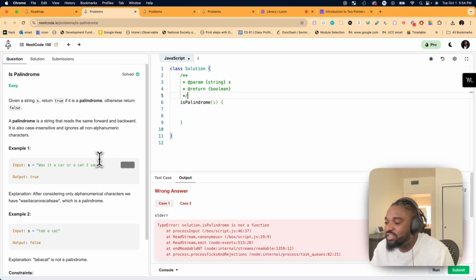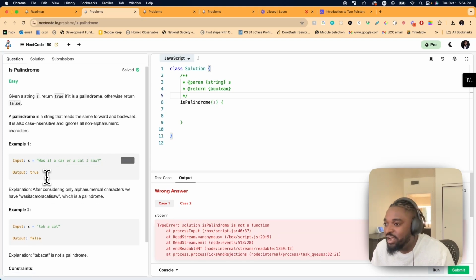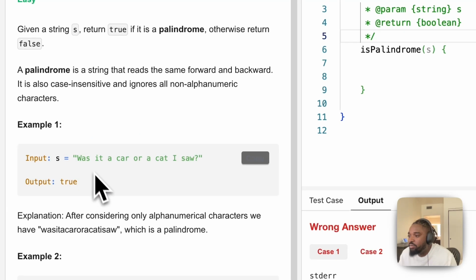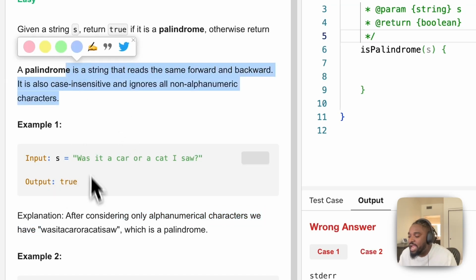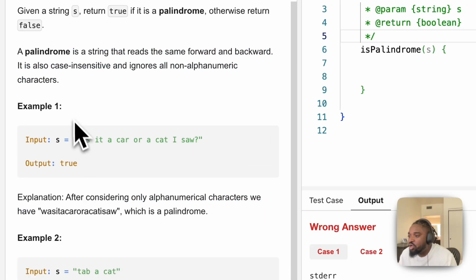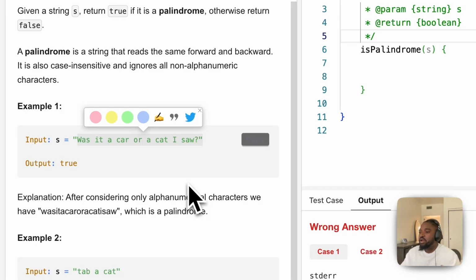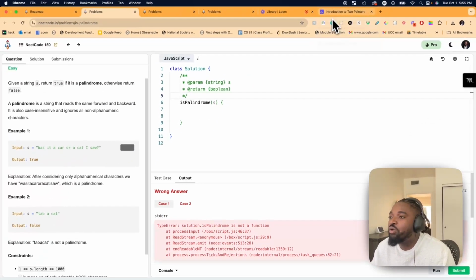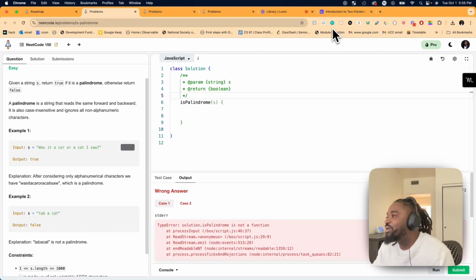It is also case sensitive and ignores all non-alphanumeric characters. After considering, so we have an example here. It looks like they are transforming it first to something that meets the conditions, and then of course, we're using 2 pointers here, so we would compare. We would probably need to make this into some kind of array, because again, remember guys, we are trying to transform the problem to fit into the idea of 2 pointers, right?